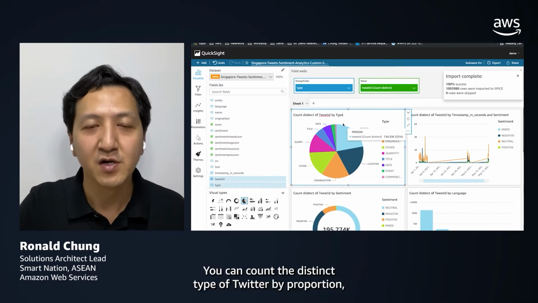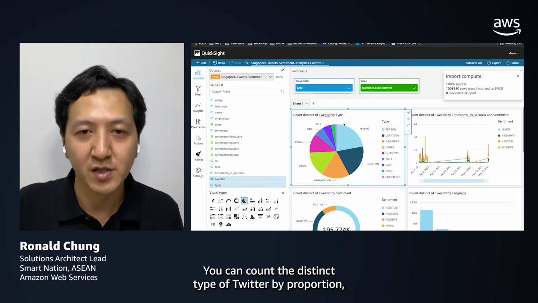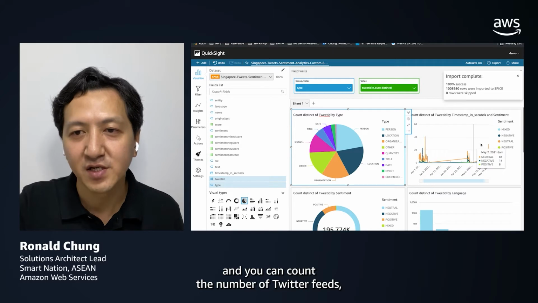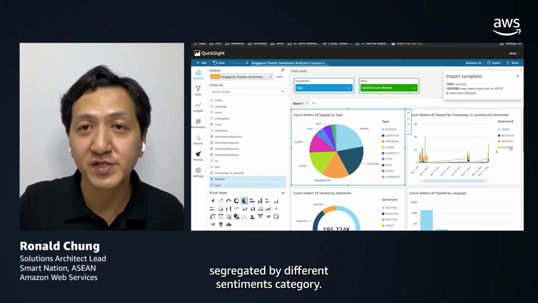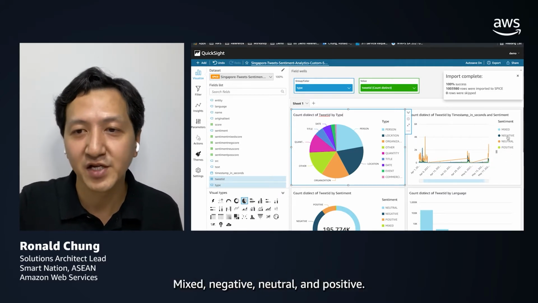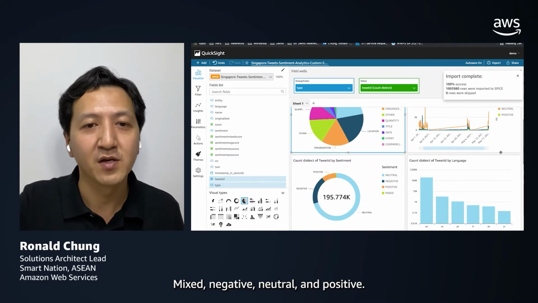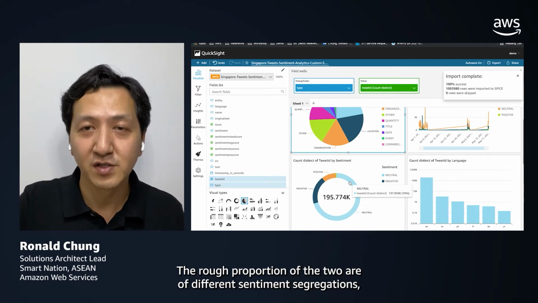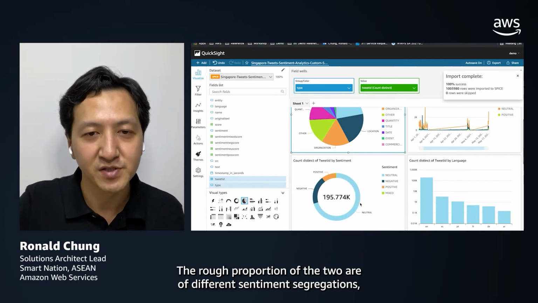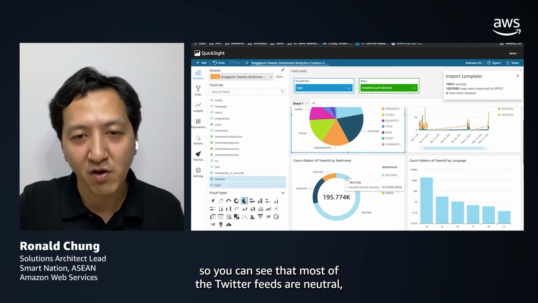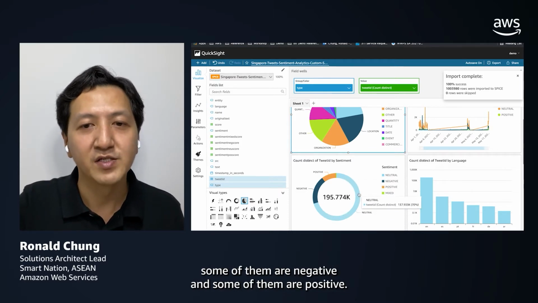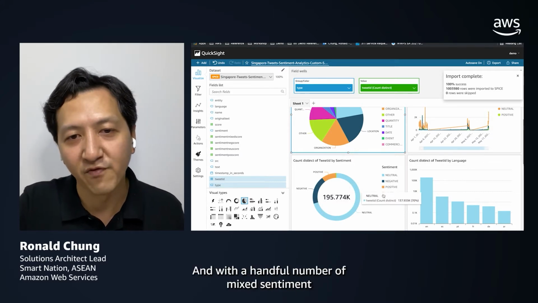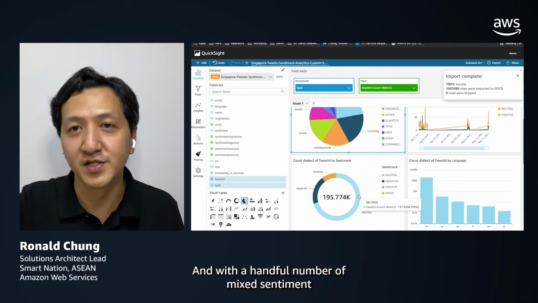You can count the distinct types of Twitter feeds by proportion, okay? And you can count the number of Twitter feeds segregated by different sentiment categories: mixed, negative, neutral, and positive. The rough proportion of the different sentiment segregations. So you can see that most of the Twitter feeds are neutral, some of them are negative, and some of them are positive, with a handful of mixed sentiment.